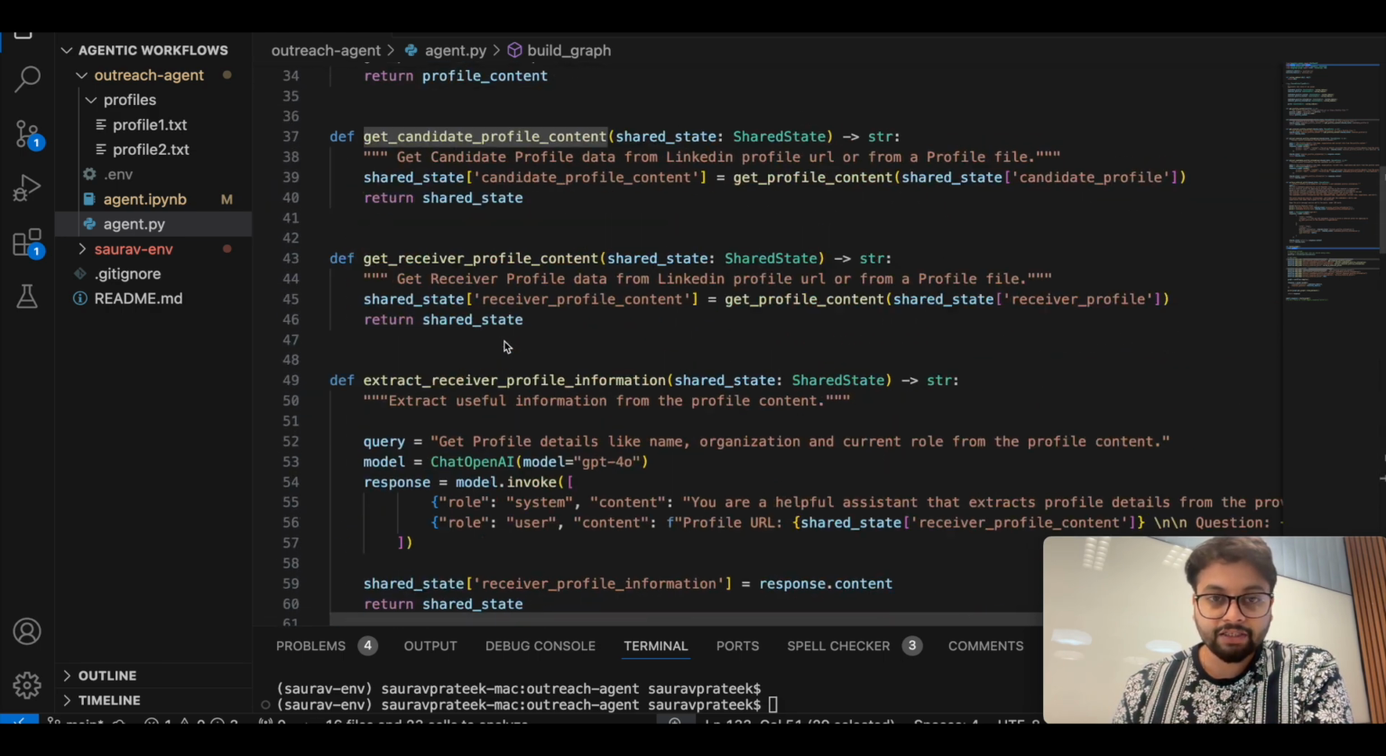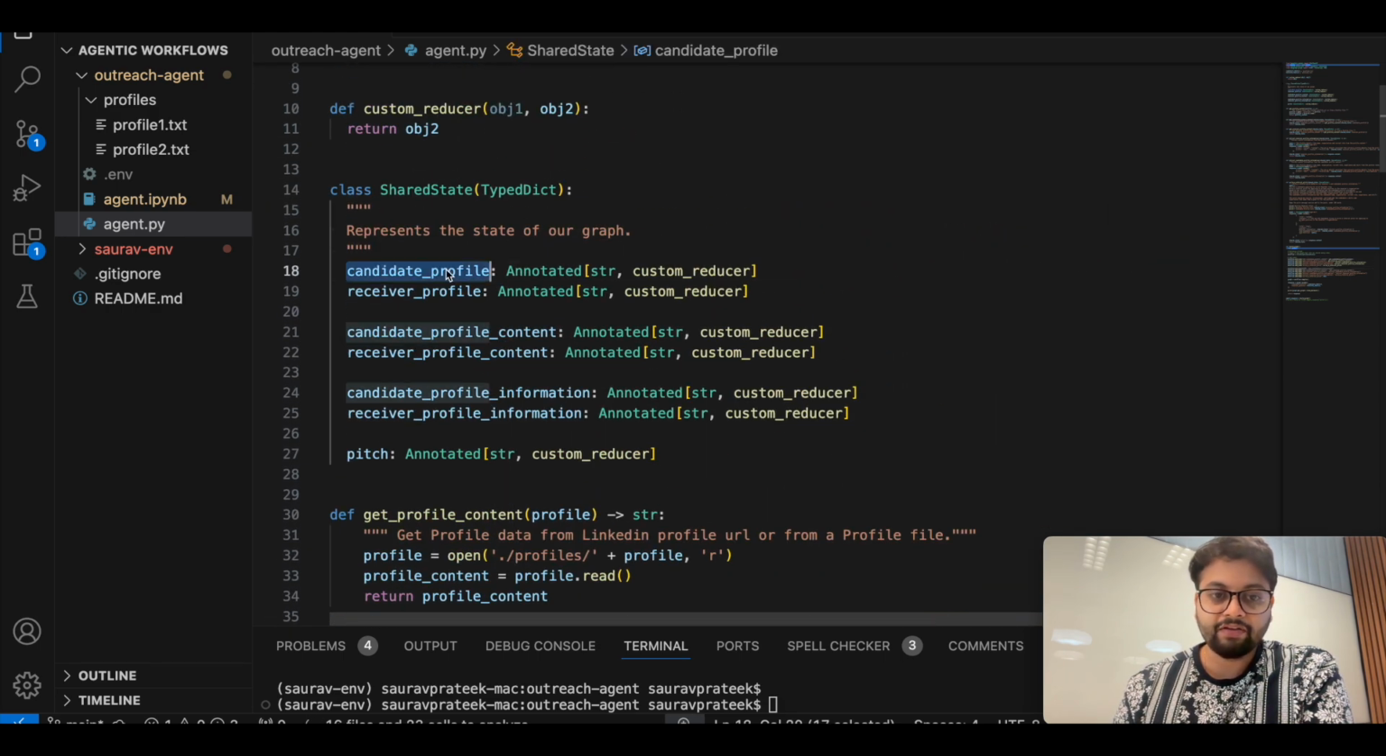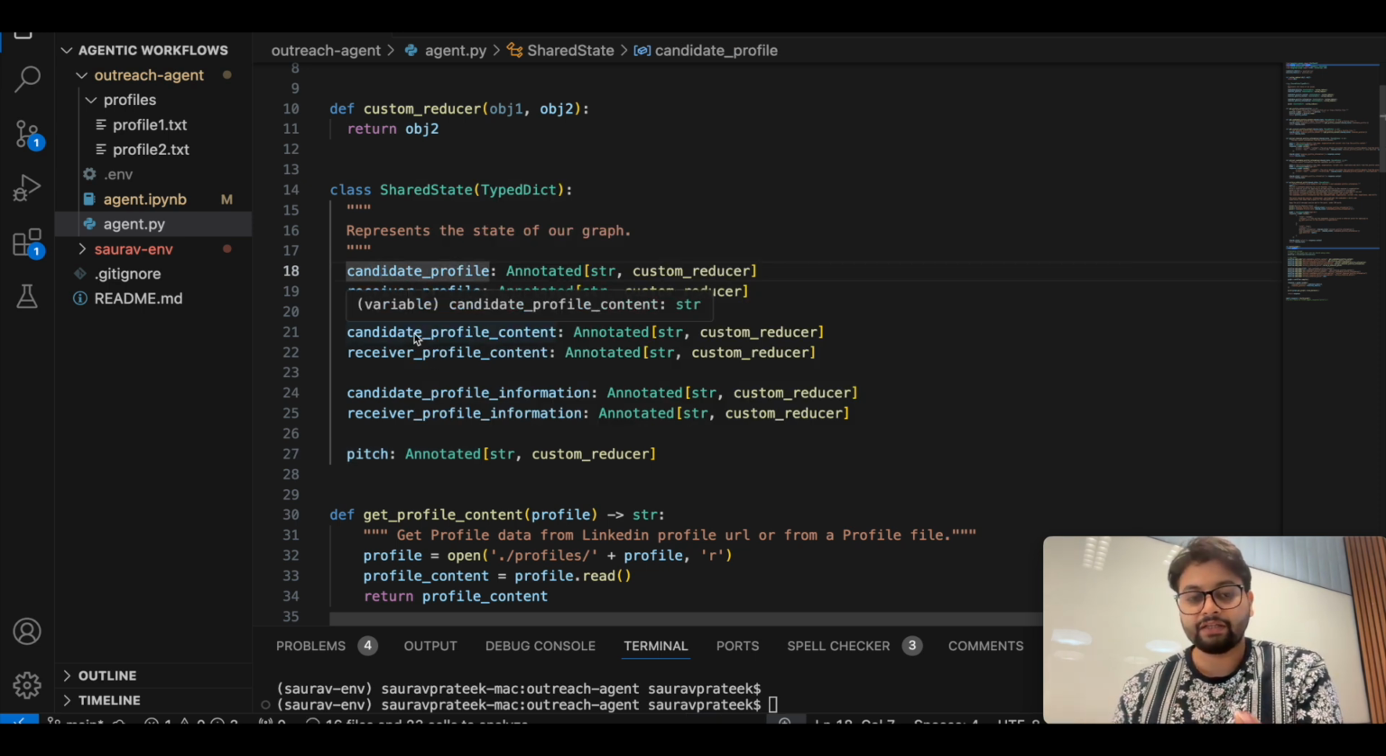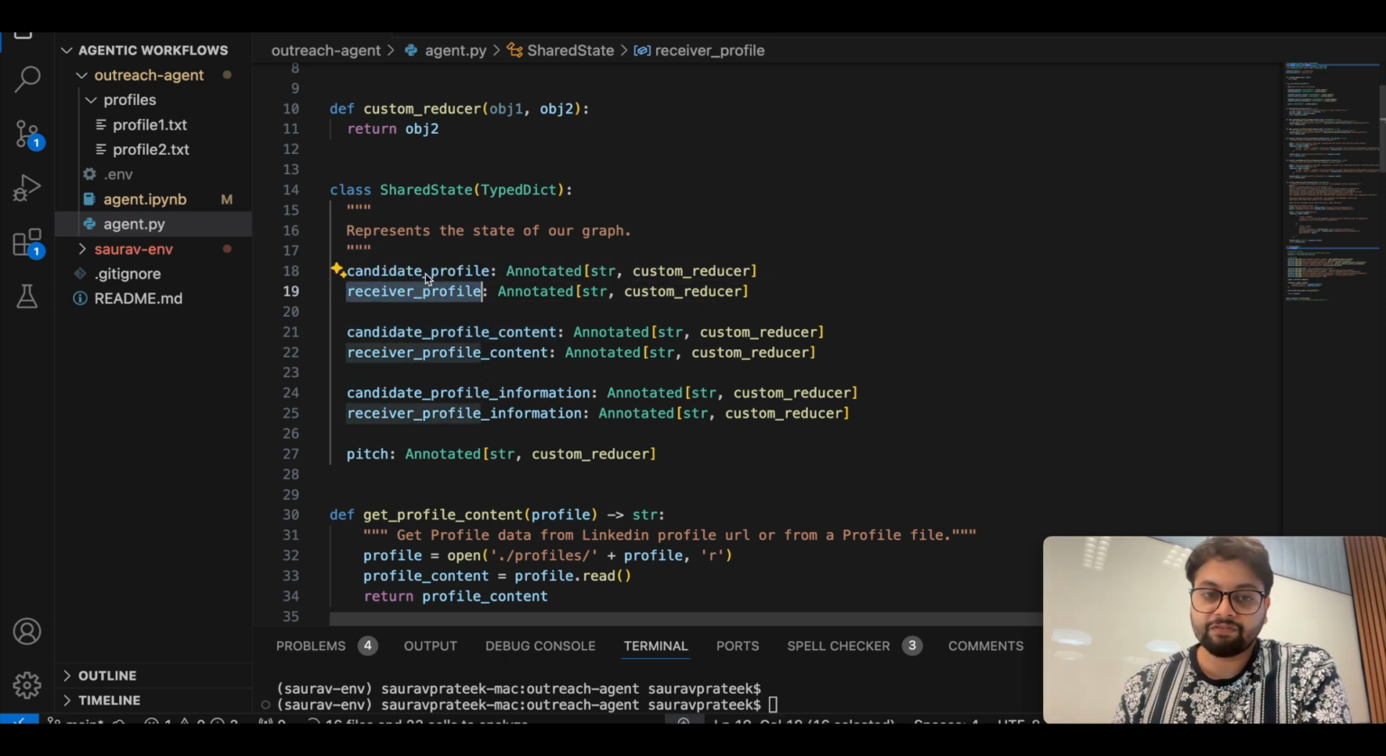So our shared state looks something like this. We have a candidate profile, a receiver profile, candidate profile content, receiver profile content, candidate profile information, receiver profile information, and at the end we have a referral pitch. All of this information can be stored in the shared state. Initially we will not be storing anything here. We'll give the shared state only the candidate and receiver profile links, and then we'll give it to the AI agent, and the AI agent will figure out what to do with it.